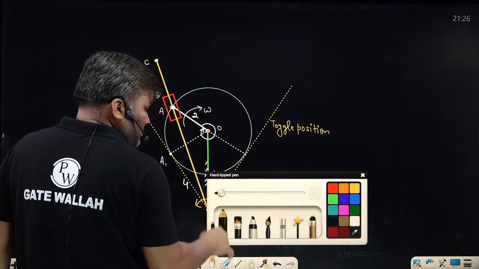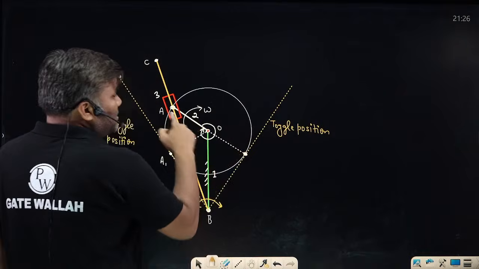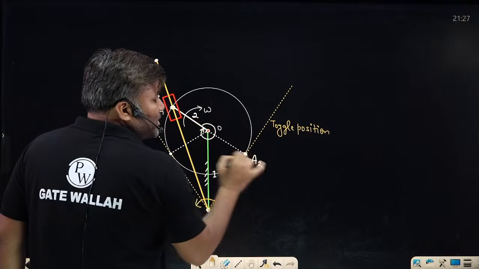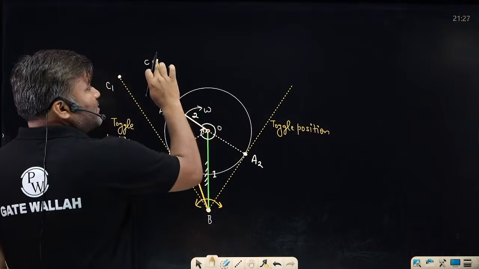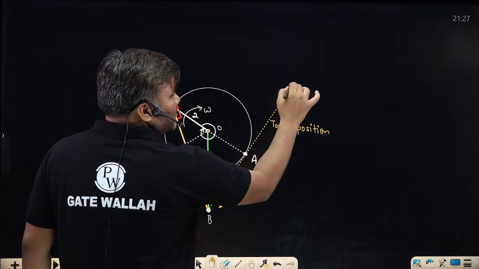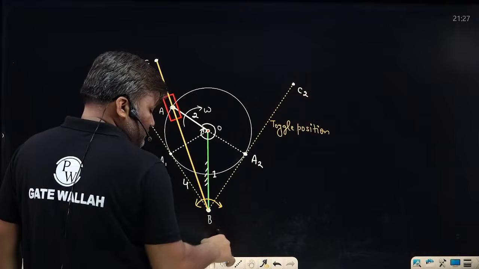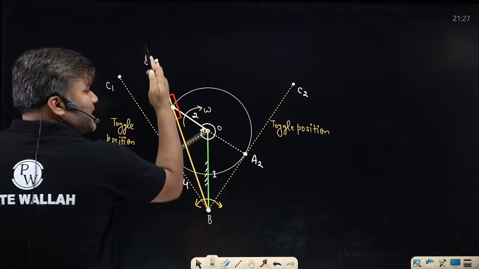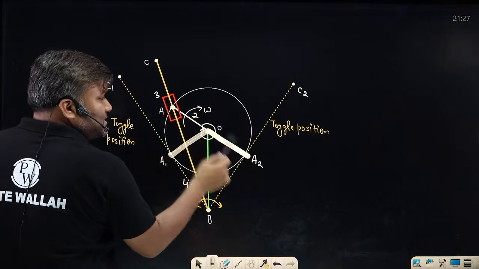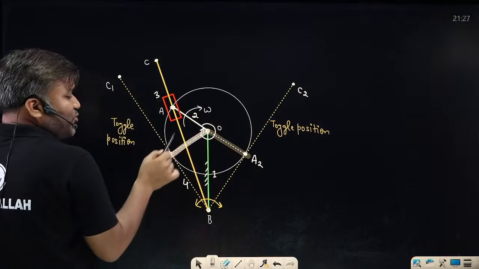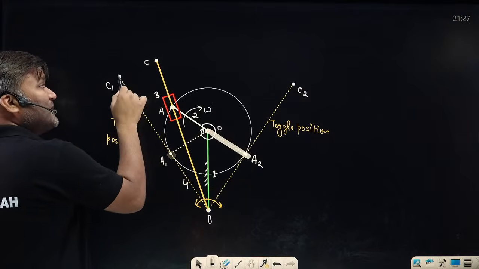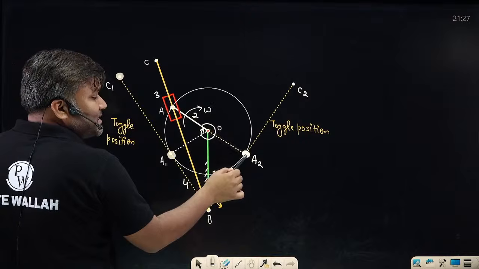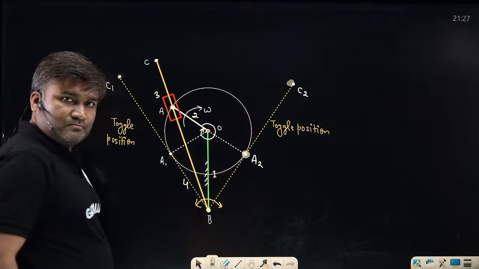Can I say, sir, at this position, point A is at the A2 location. So where will point C be? C will be here at this C2 location. So whenever the crank is here, the slotted link has to be this side. Crank is here, slotted link has to be that side. That is, point A is at A1, C must be at C1. Point A is at A2, point C must be at the C2 position.